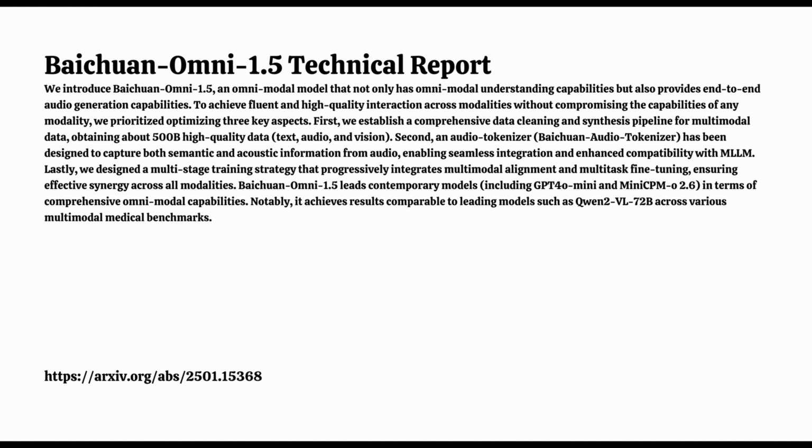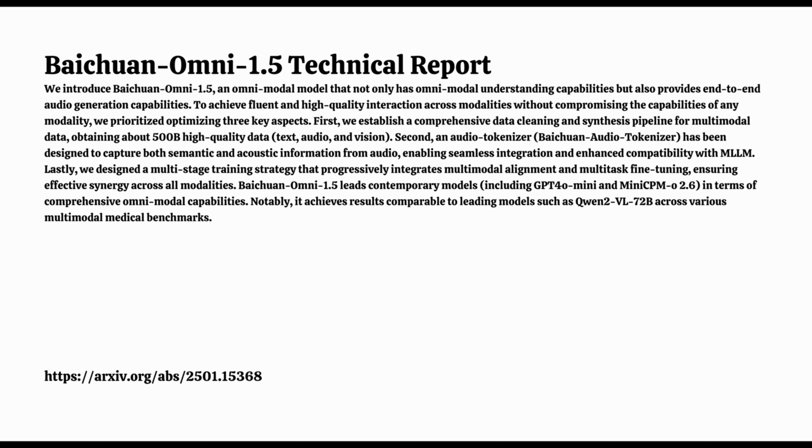So the Baichuan-Audio-Tokenizer that we talked about translates the audio signals into a language the model can understand, and then the flow-matching decoder translates the model's thoughts back into spoken words. And at the heart of all of this is the LLM backbone, which is that core language model that's processing text and integrating information from both the visual and audio branches. And the report also mentions that Baichuan Omni 1.5 supports real-time voice interaction in both English and Chinese. Yeah, that real-time voice interaction is huge. It's a big step towards more human-like communication with AI.